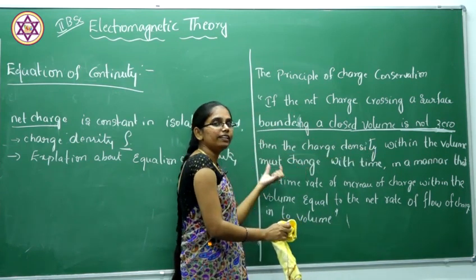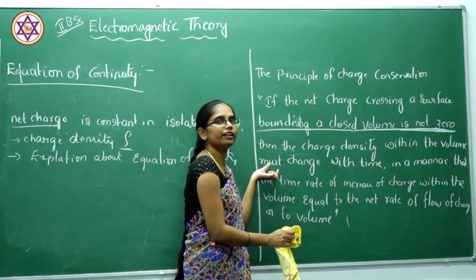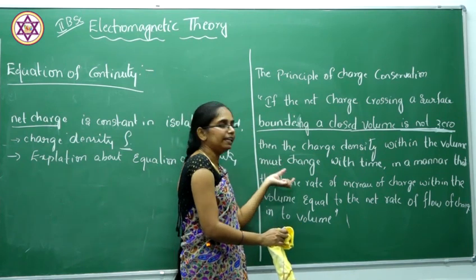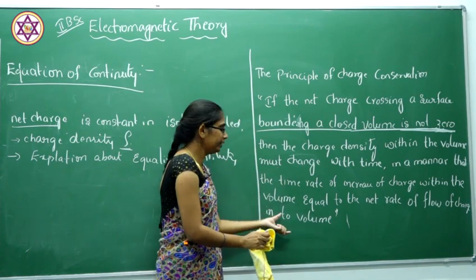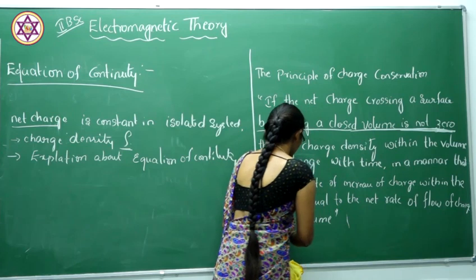That means within that volume the charge density rho will change with respect to time, in the manner that the time rate of increase of charge within that volume is equal to the net rate of charges flowing in